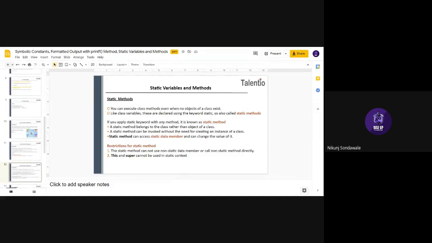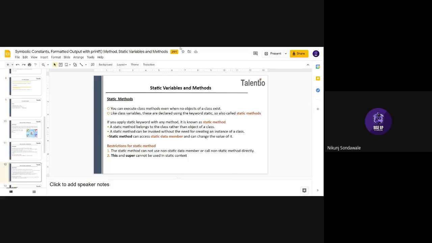Creating an instance means creating an object. So the second point says that when you want to make this static method function, you don't need to create any object.